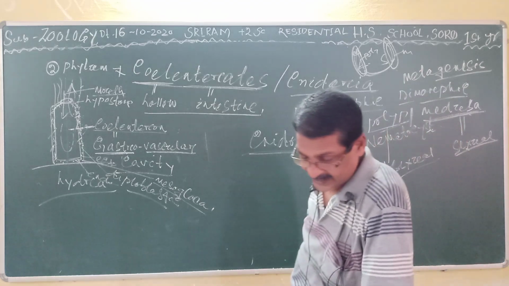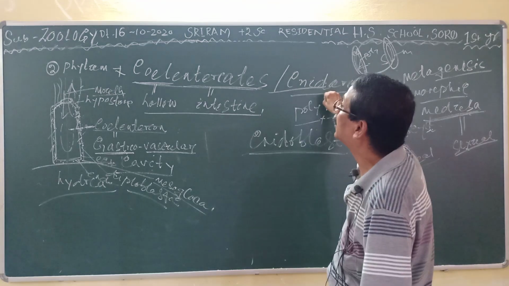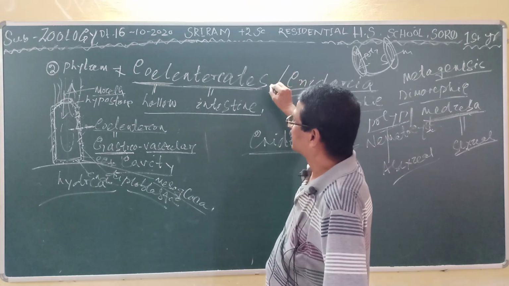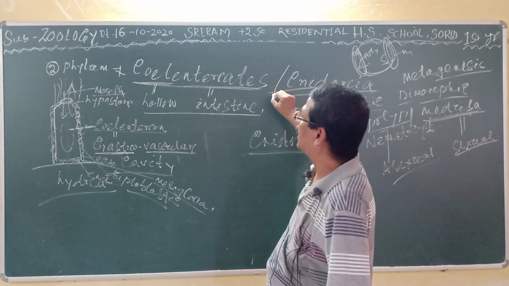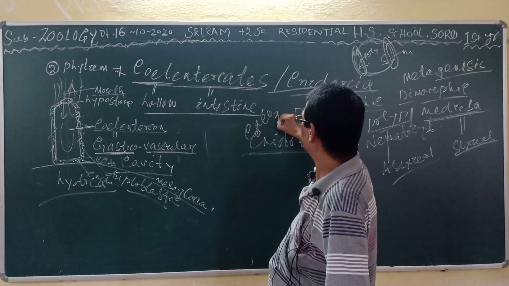So some coelenterates also secrete, that is the corals. Some coelenterates are secreting or they produce the skeleton, that is coral, which is made up of calcium carbonate and which helps in the formation of coral reefs.